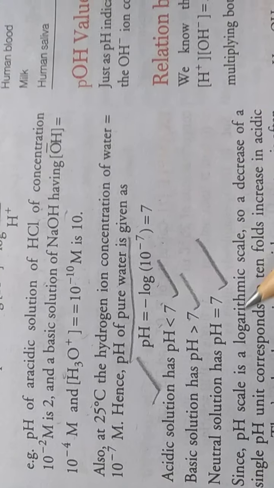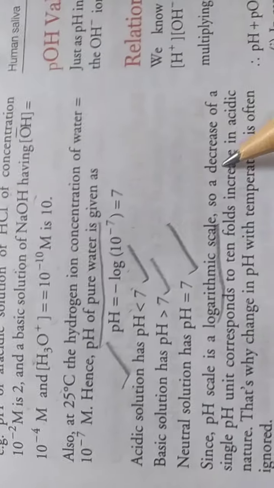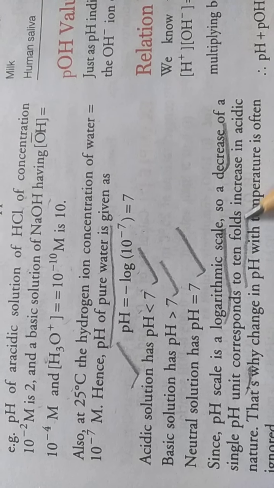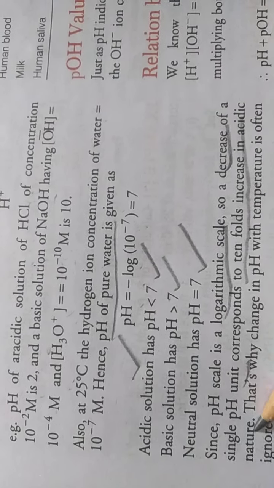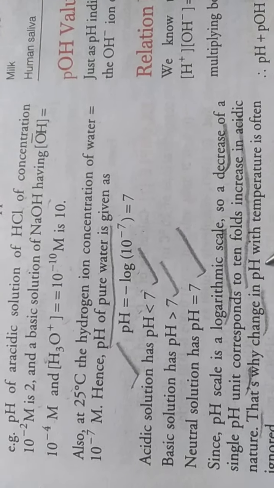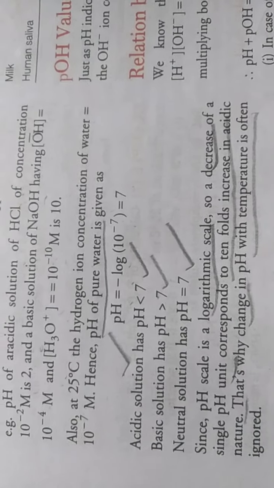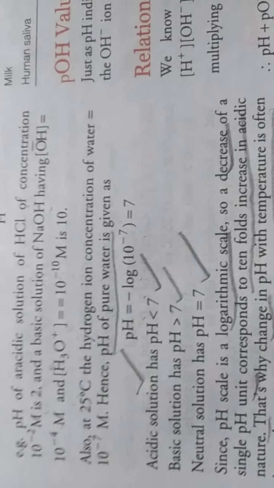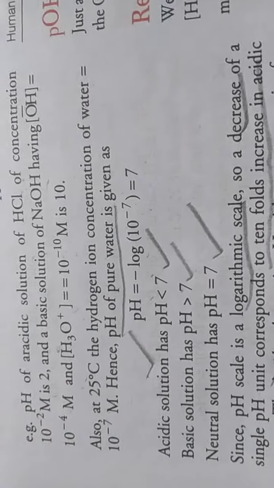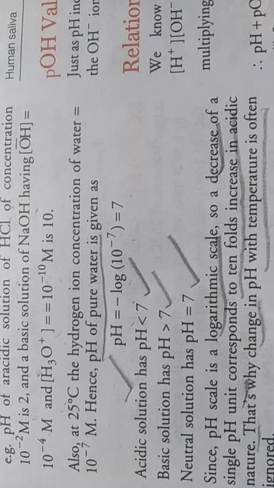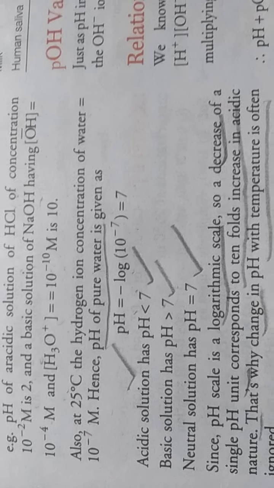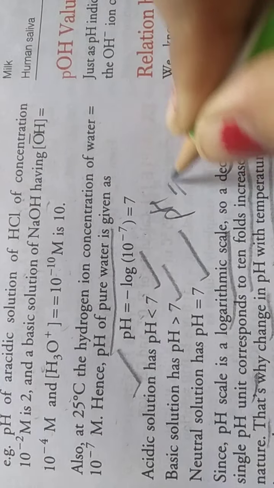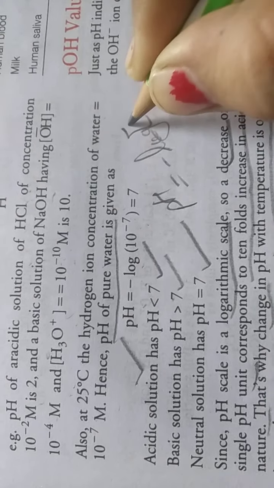The pH scale is a logarithmic scale. So a decrease of a single pH unit corresponds to a 10-fold increase in the acidic nature. That's why change in pH with temperature is often ignored. The main concept is that the pH scale is logarithmic, and a decrease of a single pH unit corresponds to a 10-fold increase in acidity. The simple concept is pH = -log[H+].